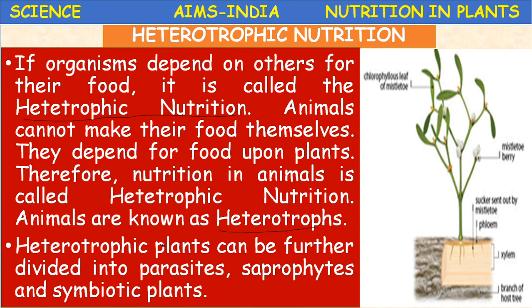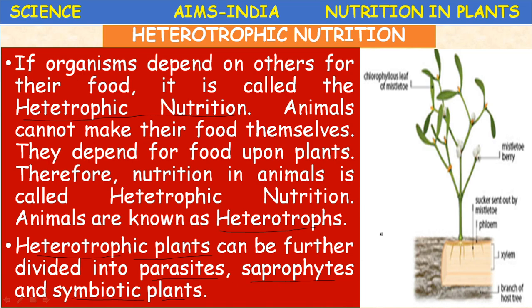In plants also, certain heterotrophic plants are there, as we have just discussed. Heterotrophic plants can be further divided into parasites, saprophytes, and symbiotic plants. What are the groups of heterotrophic plants? Parasitic plants, saprophytic plants, and symbiotic plants.